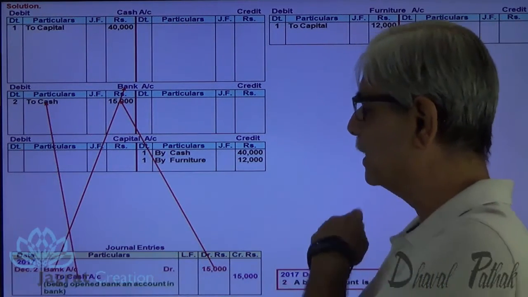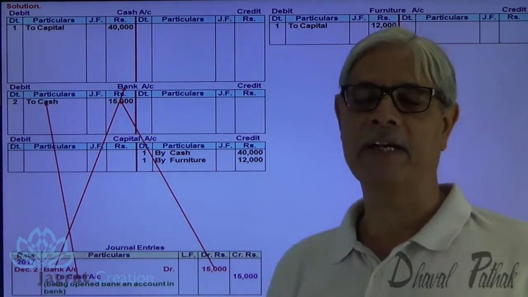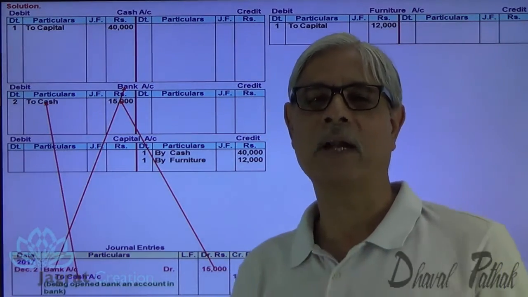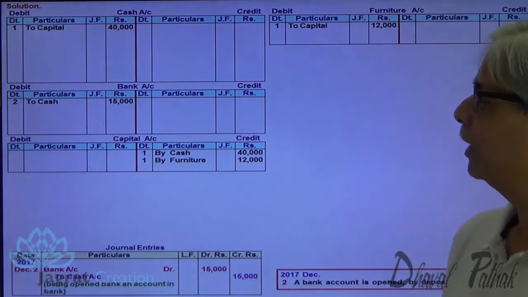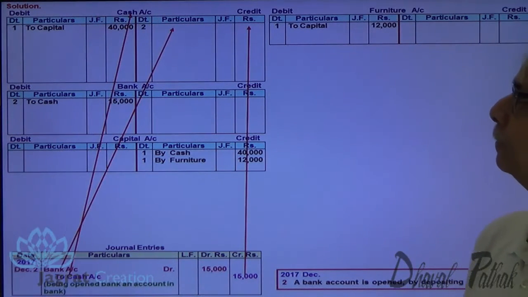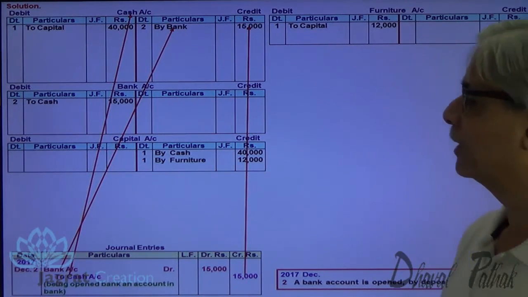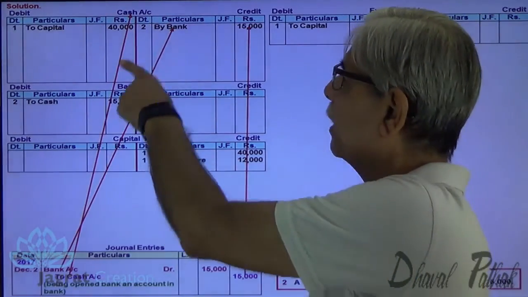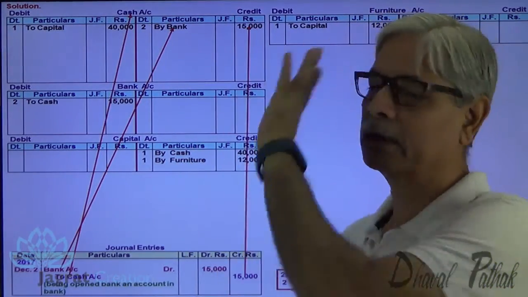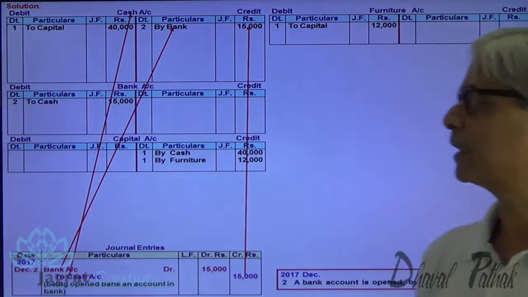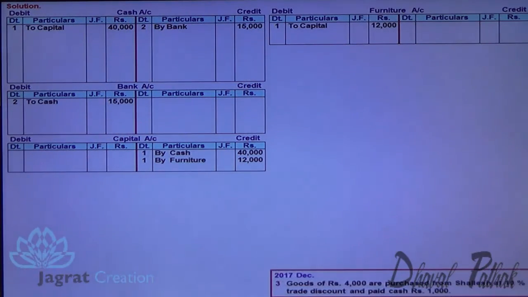Now write on the credit side of cash account. I have already cash account ready with me. But now I am required to write on the credit side of cash account. Here I am going to write down by bank 15,000. This is how bank account debit, cash account credit, ledger posting is done. Now next transaction.